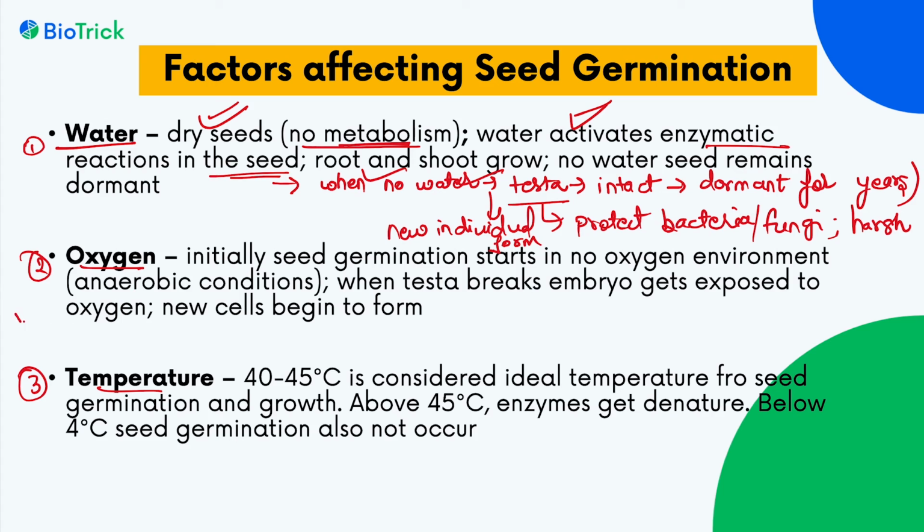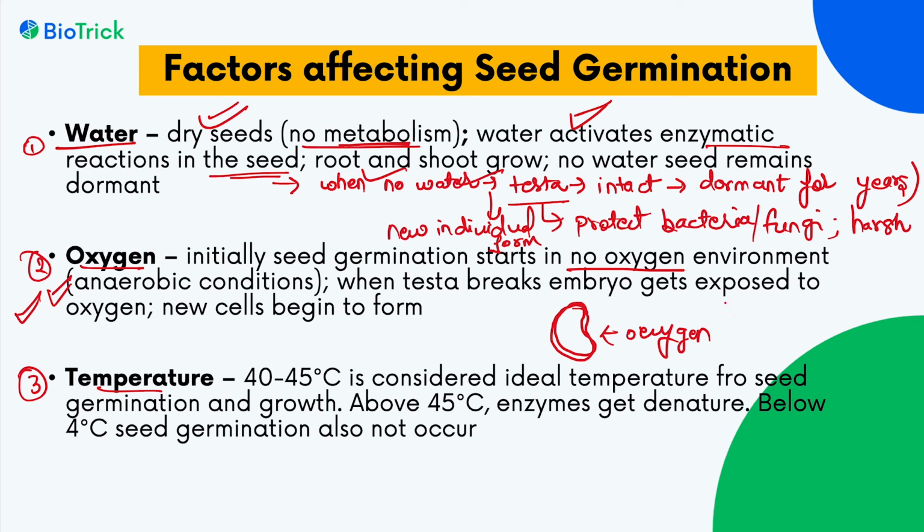Next is oxygen. Initially, when the seed has its testa intact, no oxygen is entering the seed, and there are initial anaerobic or no oxygen conditions in the seed. Germination starts in these anaerobic conditions only.